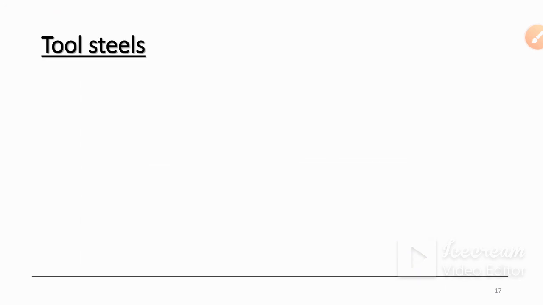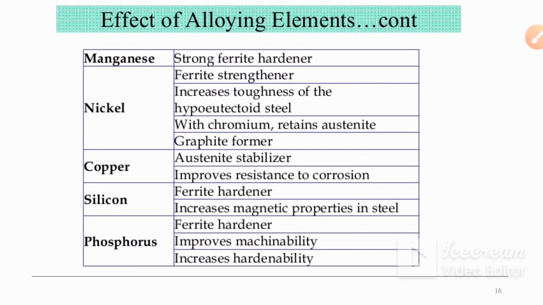Then manganese is a strong ferrite hardener. Nickel increases the toughness of hypoeutectoid steel and is a ferrite strengthener. With chromium it retains austenite. Nickel is also a graphite former. Next, copper is an austenite stabilizer. Copper improves resistance to corrosion.